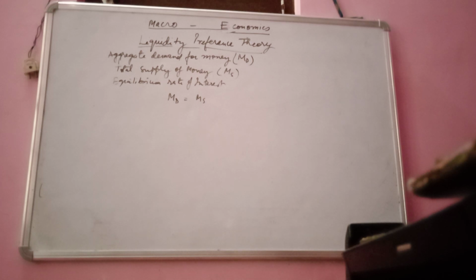And when we are going to study this Keynesian theory of interest, we need to know about the determinants of aggregate supply of money and aggregate demand of money, the relationship between money supply and interest rate, and between money demand and interest rate, and the Keynesian view on demand of money.